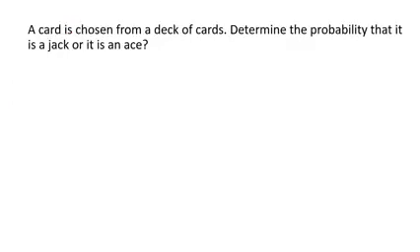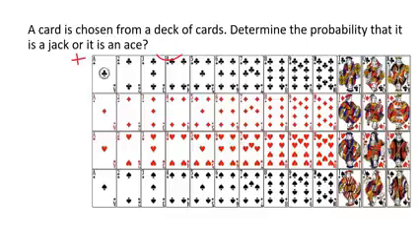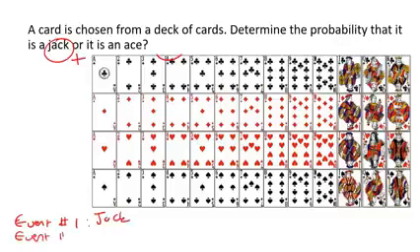Here's our last question for this lesson. A card is chosen from a deck of cards. I'll get the cards now for you. Determine the probability that it is a jack or, then you plus. If it's an "or", you plus. Okay, so let's go get our cards. All right, so event number 1 is determine the probability that it is a jack, so that's to get a jack. And then event number 2, it is an ace.